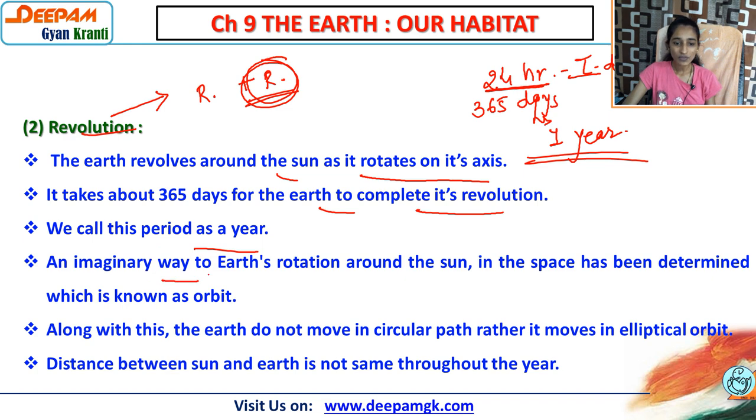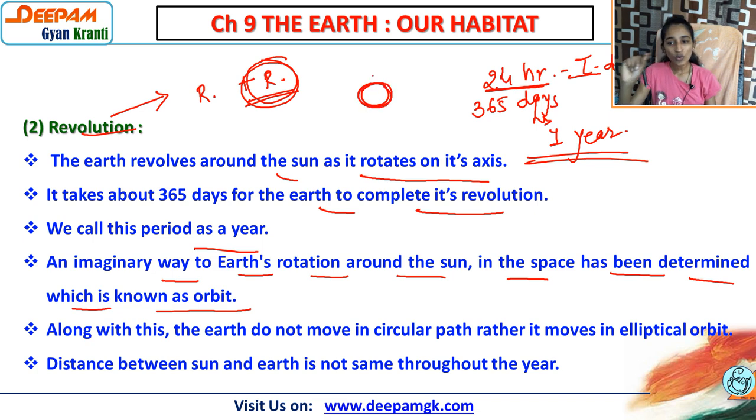An imaginary path of the Earth's revolution around the Sun in space has been determined, which is known as the orbit. So that is totally different between orbit and axis. Axis means the Earth rotates on its own place, that is axis, and that is a fixed way. And one is orbit. So orbit means what? Suppose this is our Earth and here we have the Sun.